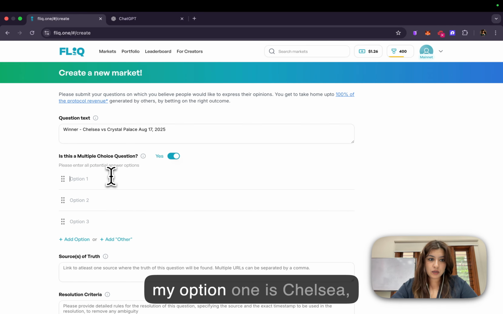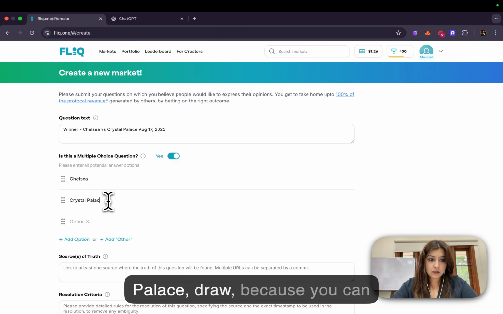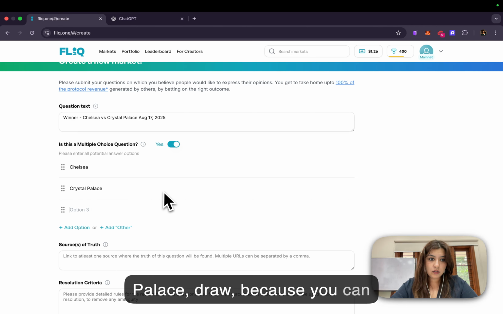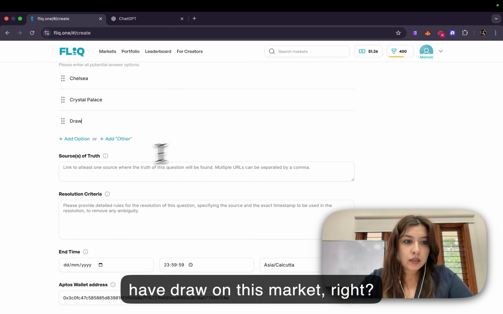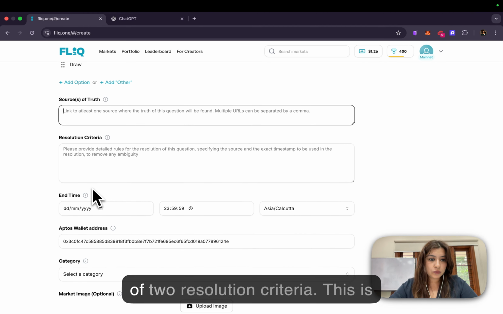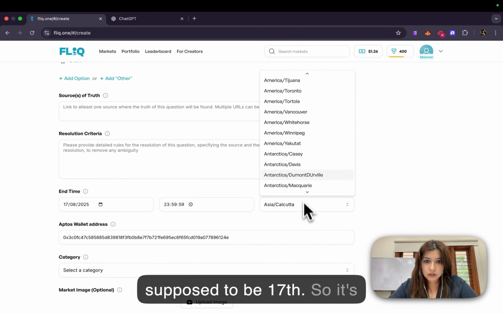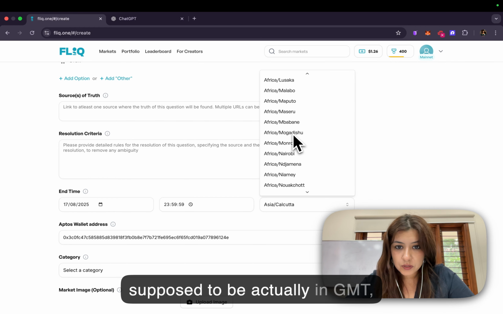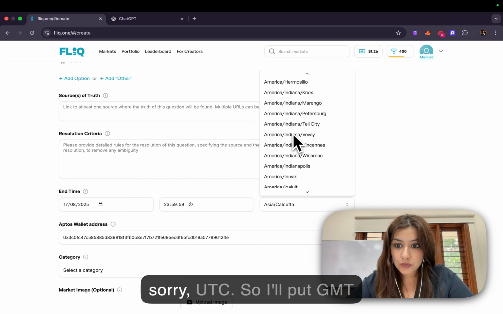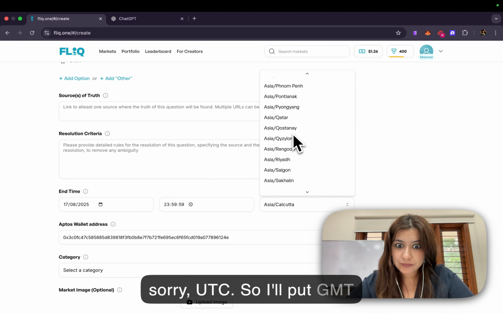Yes, my option 1 is Chelsea, Crystal Palace, draw, because you can have a draw on this market, right? Now, I will be putting the source of truth and resolution criteria. This is supposed to be 17th. So it's supposed to be in GMT, sorry, UTC. So I'll put GMT maybe if I find that.